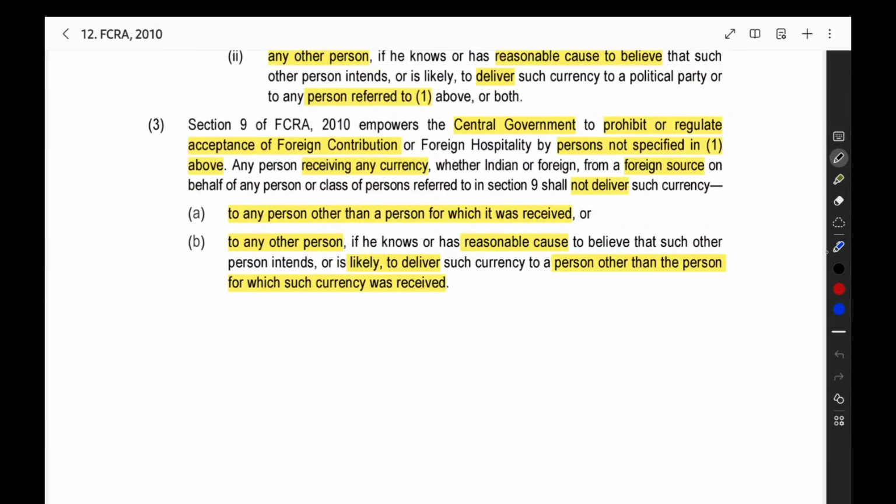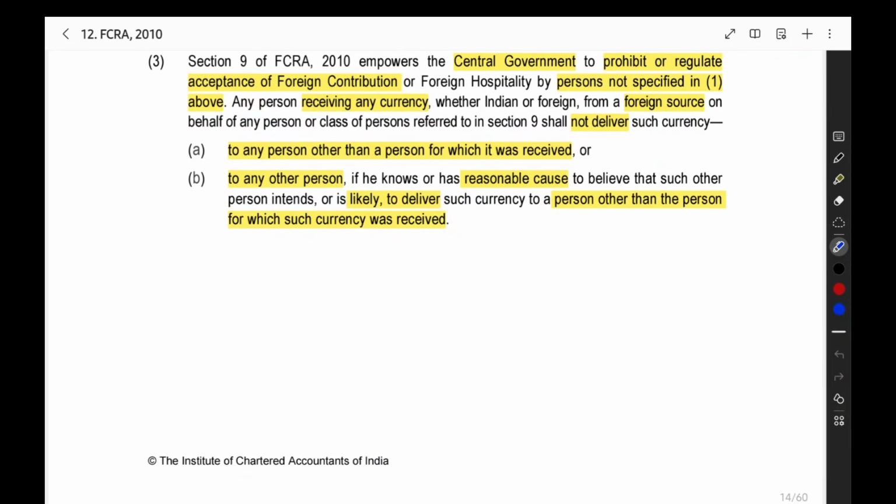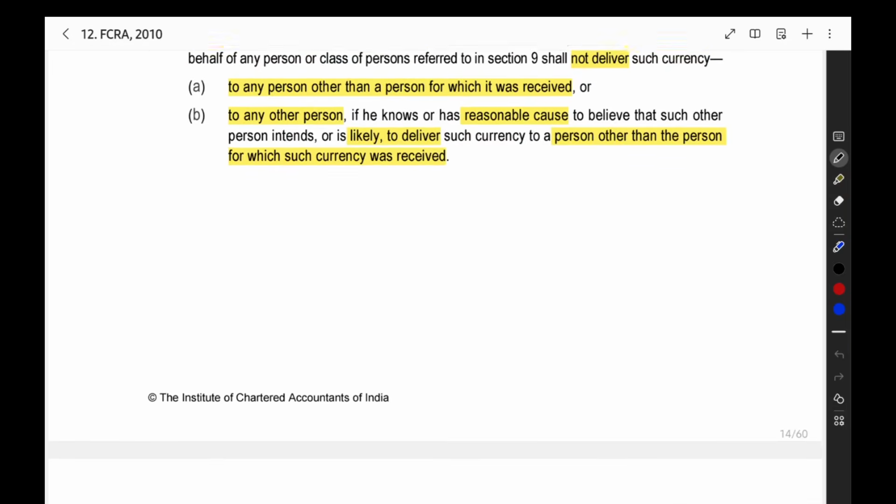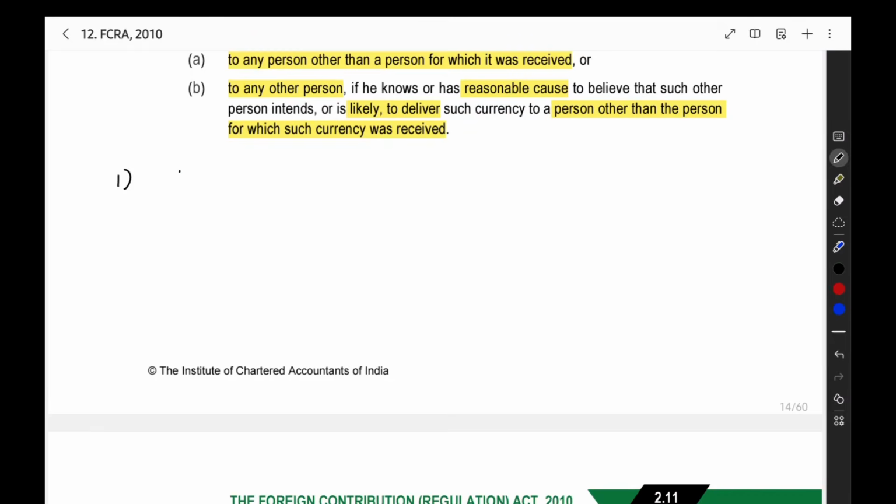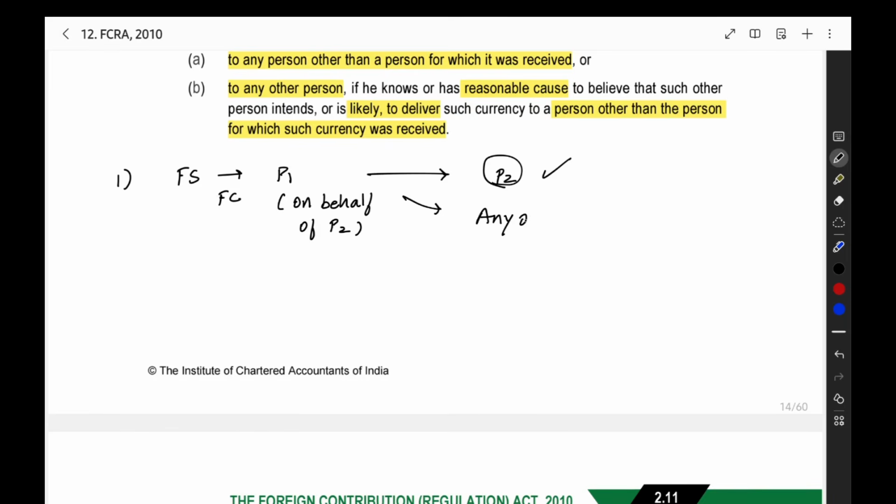The next section we are going to see is section number 9. Now in this section what we are having, just for what person you have received the foreign contribution, only to that person you have to deliver the foreign contribution. So we can take one situation, one example. From foreign source, person 1 is getting the foreign contribution. He is receiving it on behalf of person 2. Now, what person 1 should do? He should deliver it properly to person 2. That is the correct thing. He should not deliver to any other person.